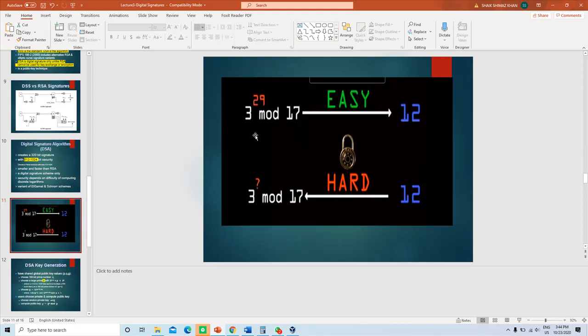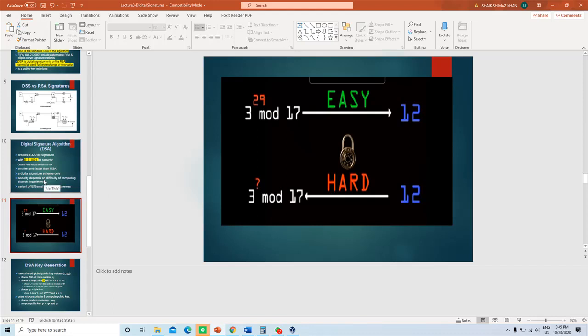For example, when you calculate 3 to the power 29 mod 17, you get 12. This one way is very easy, but the reverse way is not. If the value 12 is given, and 3 and 17 are given, then figuring out the exact exponent value is very difficult. Here it is a very simple number, but imagine huge prime numbers are used; it's very difficult to find the exponent.